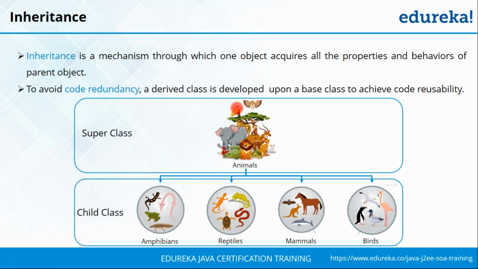Now, through inheritance, you can avoid code redundancy and make high use of code reusability. So let's say there's some common function or some common variable that you want to be present across multiple classes, then all you need to do is specify that in the base class or the parent class. Then all the children inheriting from this class will have the same set of variables or functions.